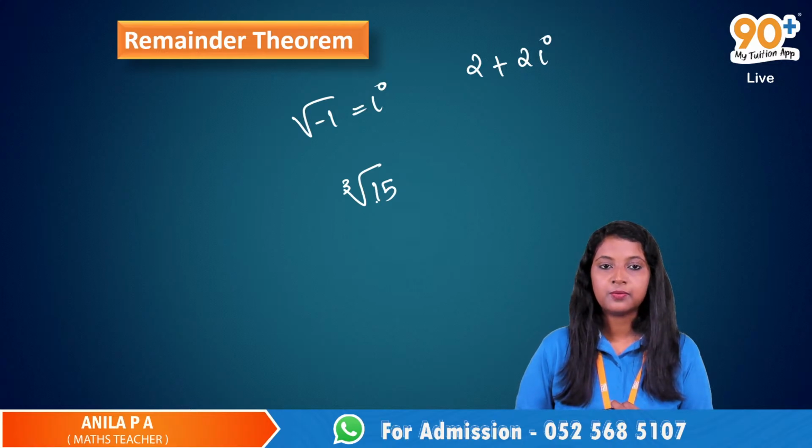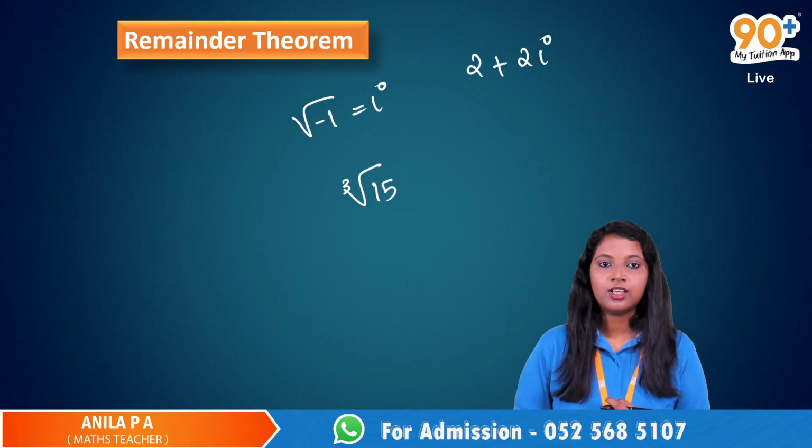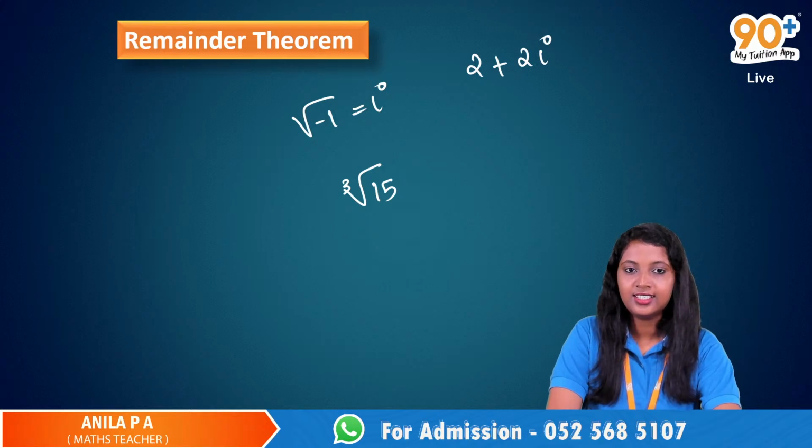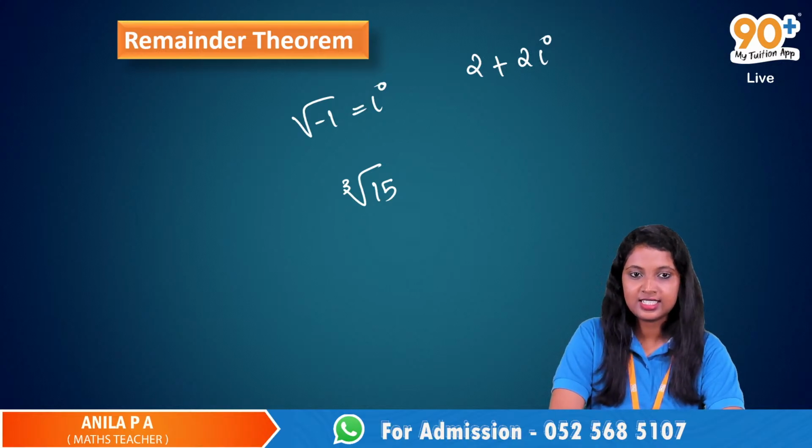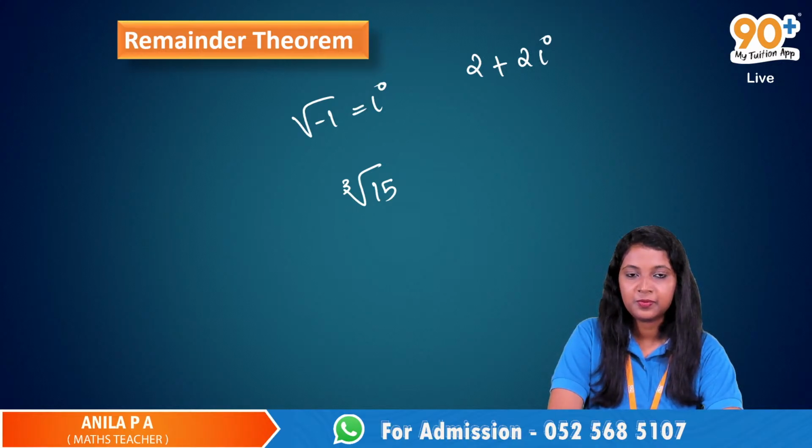These will come under the category of irrational numbers, right? And irrational numbers are real numbers. Yes. So these are not complex numbers? These are not complex numbers.